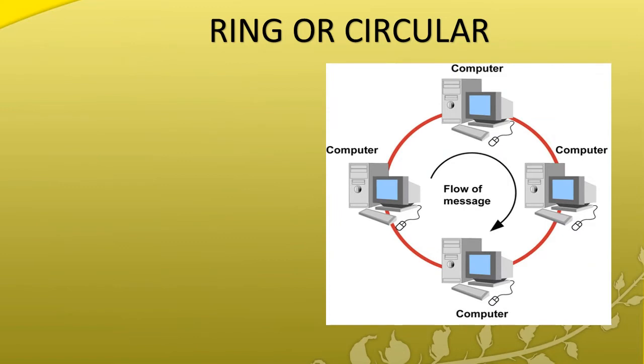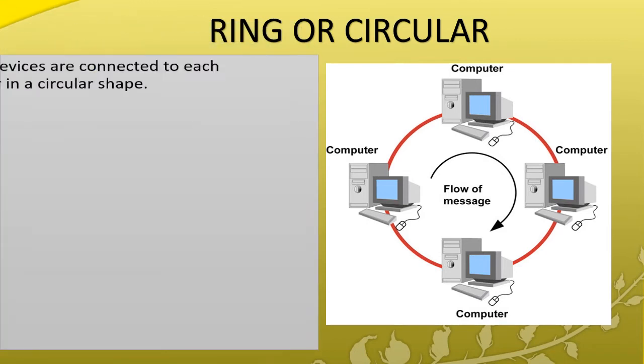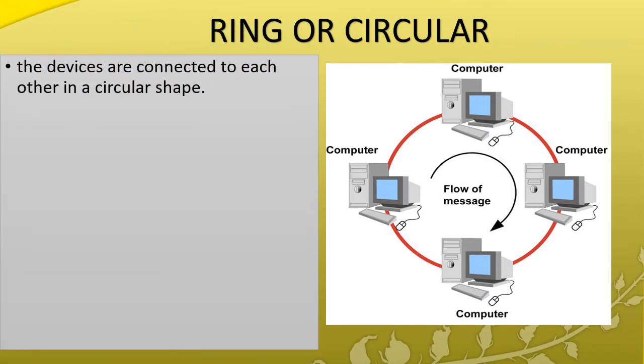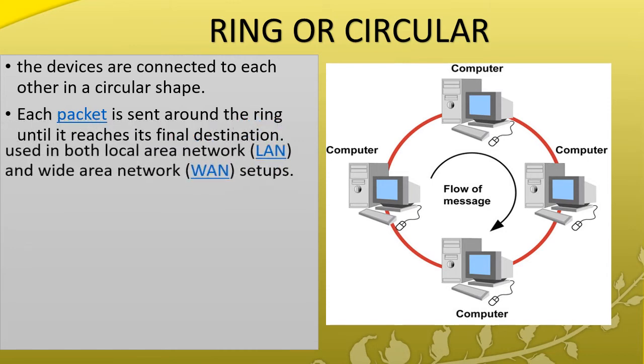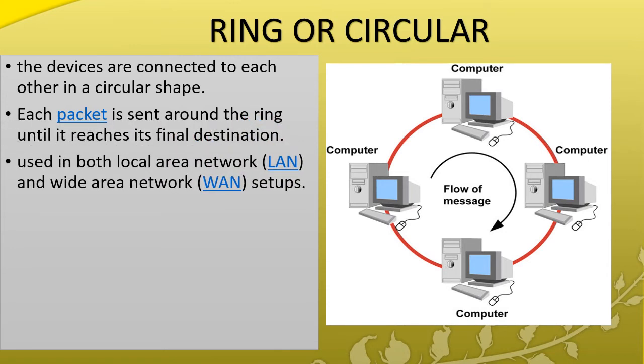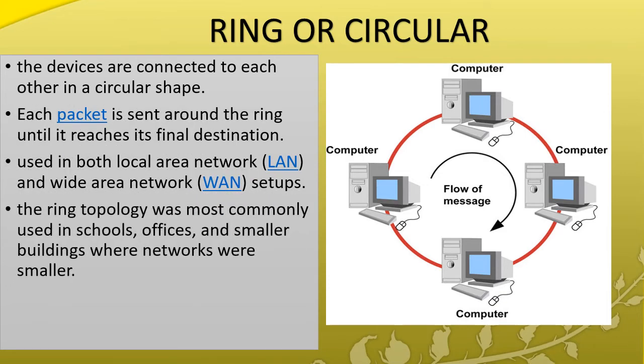Next, circular or ring topology. Here, one computer is connected to another in a circular shape, and every packet, which is nothing but information in bits, will be circulated until it reaches the final destination. It is used in both local area network and wide area network setups. Mainly, ring topology is used in schools, offices, and small buildings.